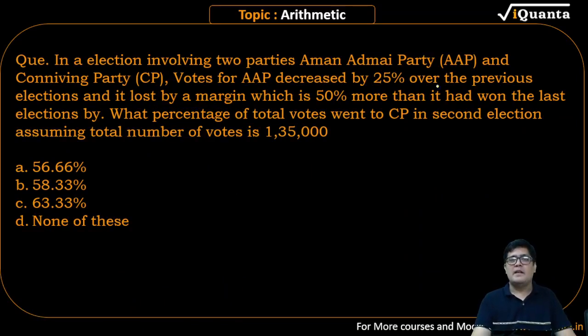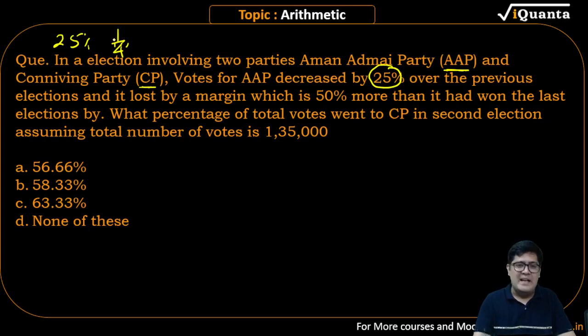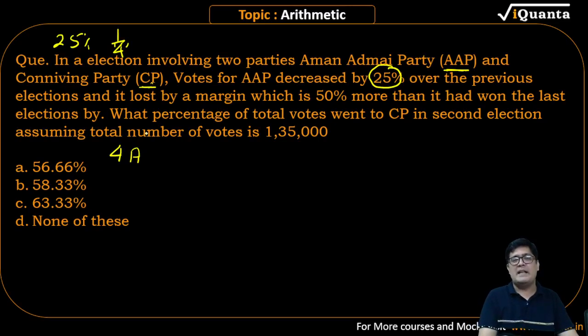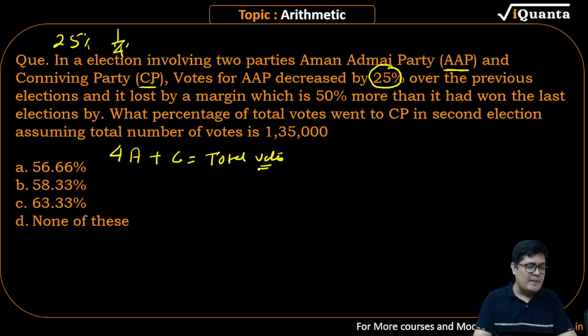See, there is a party called AAP and there's a party called CP. Listen to the language. The AAP party is going to lose 25% of its vote share. See, 25% is 1 out of 4. Listen to the language. 1 out of 4. So I'm directly saying, for the party AAP, the total votes of the party are 4A. And the CP party has a vote share of C. So this is the total votes that are being cast.